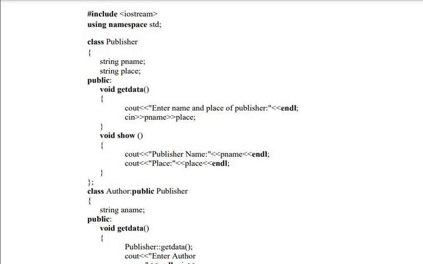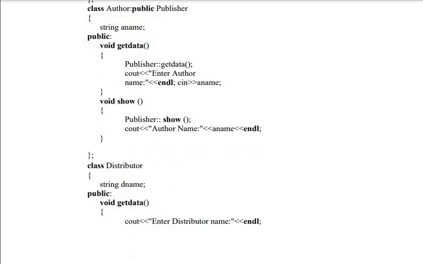The same example: class name publisher, I have get data and show. From publisher, author is created, means all the data of publisher are applicable to author. So publisher to author. One derivation has occurred here. And look at class distributor.